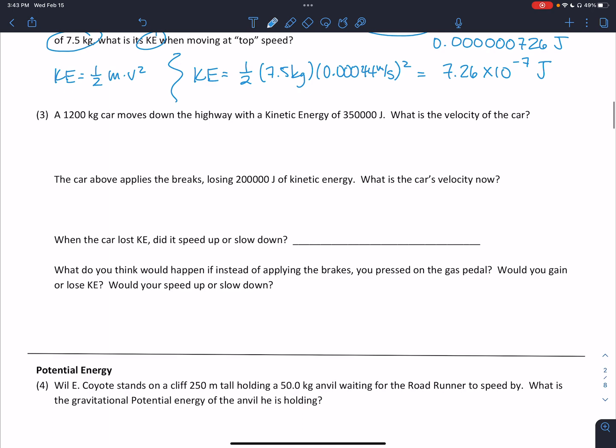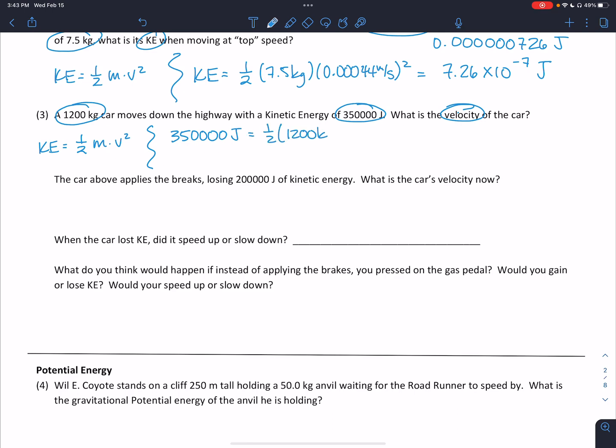Now let's look at problem number 3. A 1,200 kilogram car moves down the highway with kinetic energy of 350,000 joules. What is the velocity of the car? This one's a little bit different. Instead of finding kinetic energy, this time we're finding the velocity. Our formula again is 1/2 mv squared is equal to kinetic energy. So we plug in what we have: 350,000 joules will be equal to 1/2 times 1,200 kilograms times that velocity value squared.